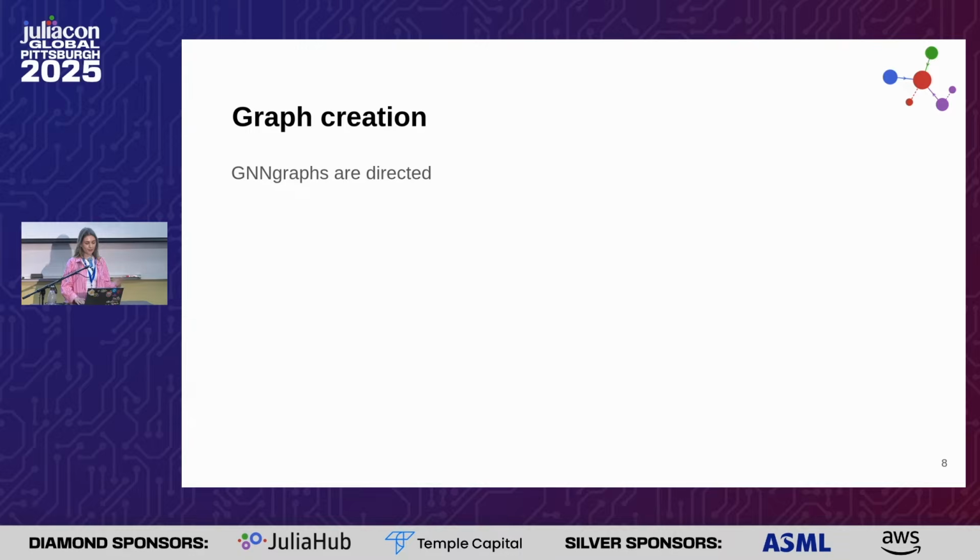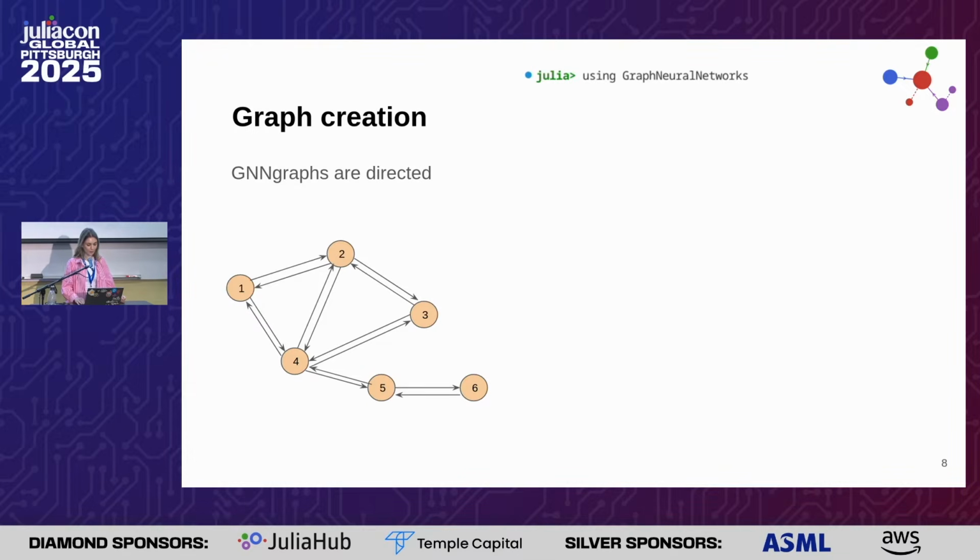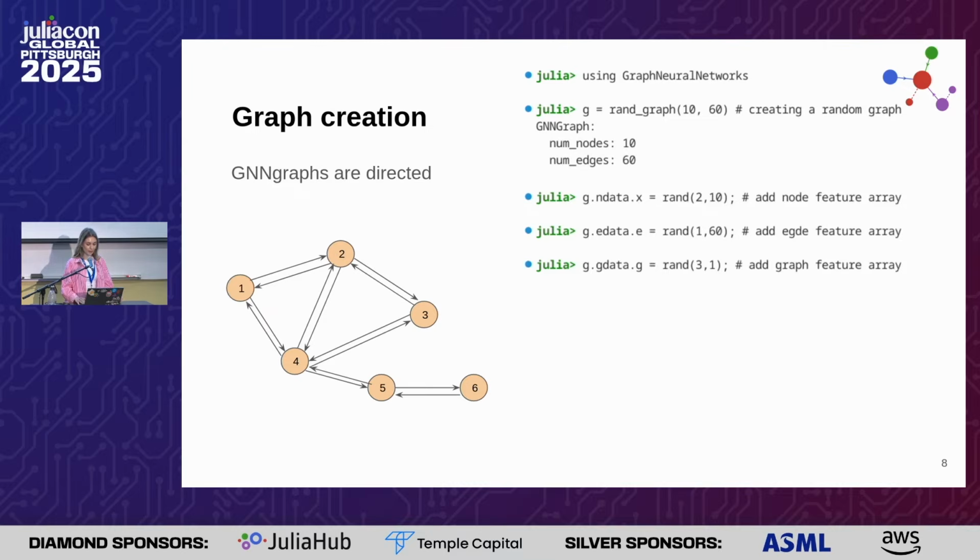There are several ways to create a graph in our library, and the standard type is the GNNGraph, which is always represented as a directed graph. Here we can, for example, create a random graph with 10 nodes and 60 edges. Then we can add features at the level of the nodes, edges, and the graph.